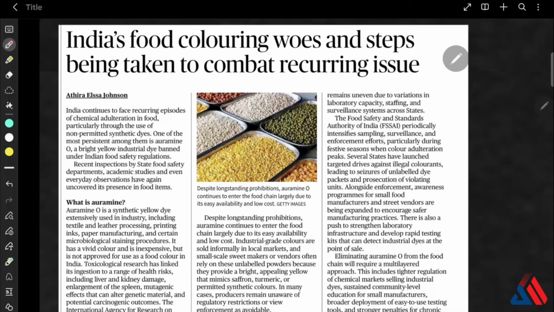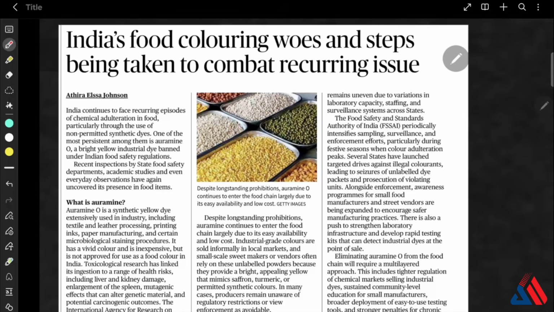Now, how does this auramine enter the food chain? Because it is very cheap and easily available from informal chemical markets, and small vendors and sweet shops use this to mimic saffron or turmeric. There is also very low awareness regarding the regulations, and weak enforcement is also one of the reasons.